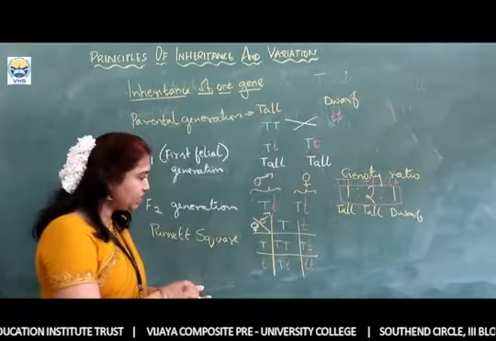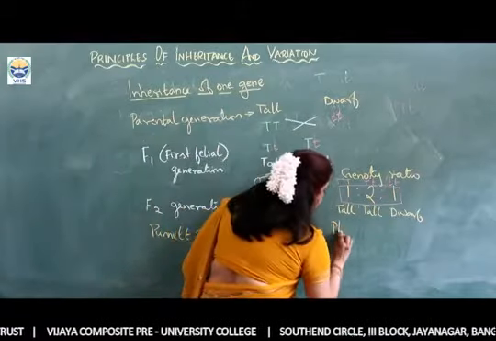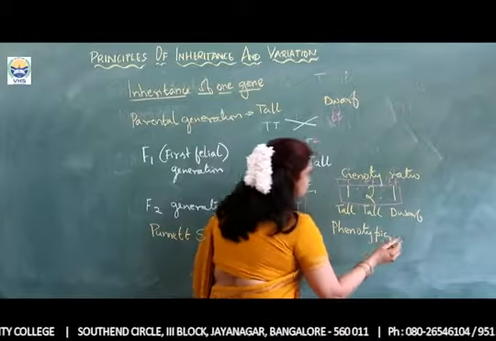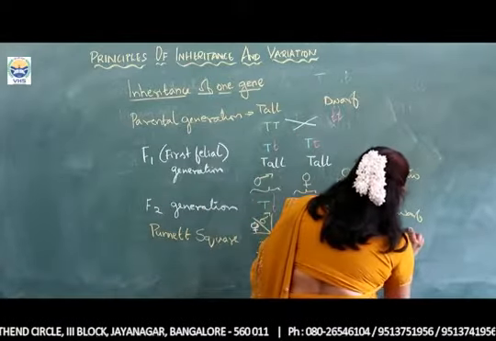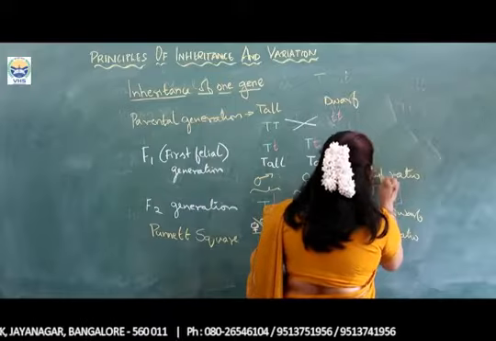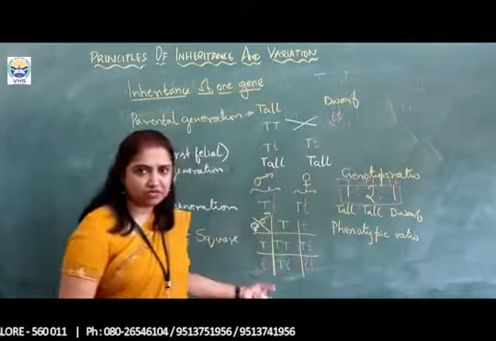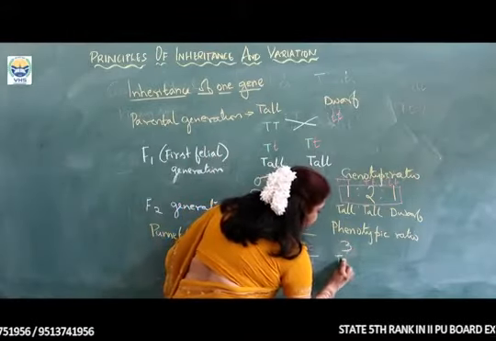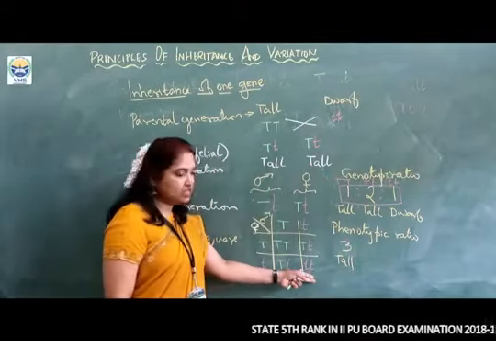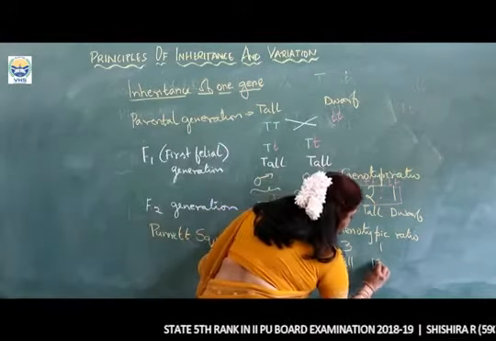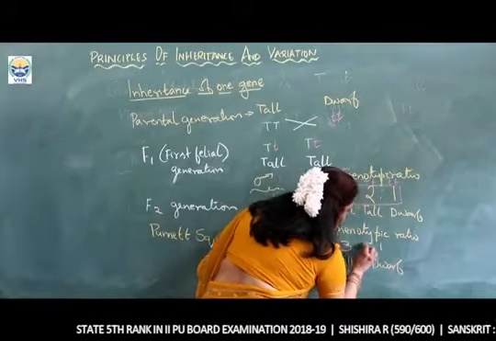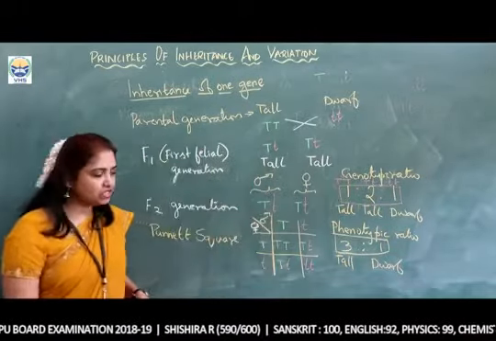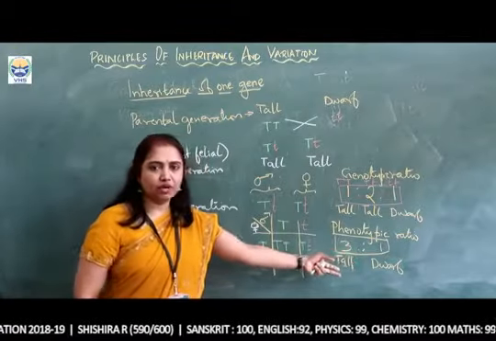Then what will be the phenotypic ratio? Phenotypic is the morphological expression. So morphologically, when we see, these three plants are tall, whereas this one is dwarf. Three of them are tall and one is dwarf. So what is the phenotypic ratio? 3:1. Tall is to dwarf.